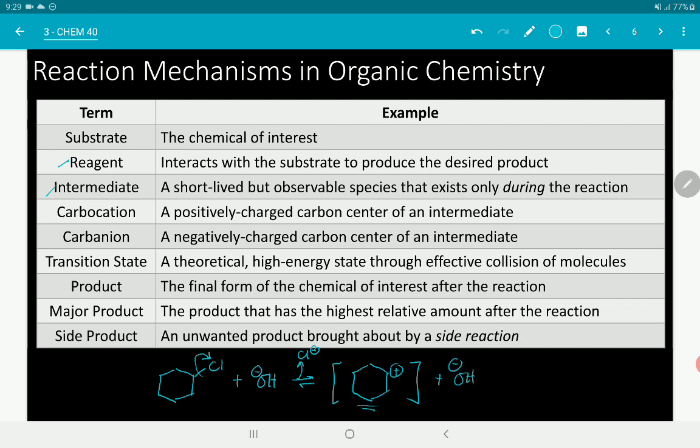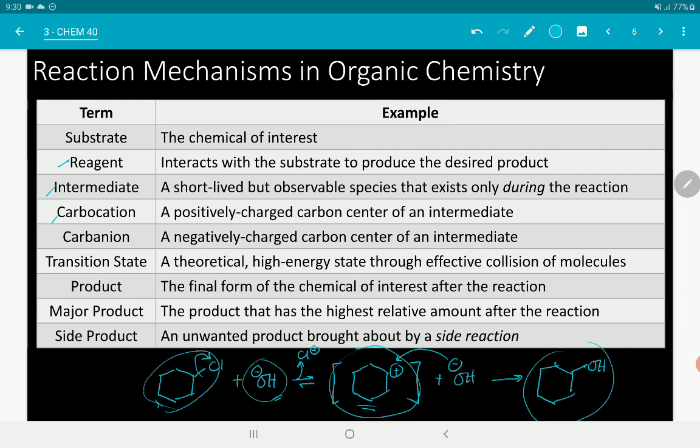Okay, this one is called the intermediate. This one is called the substrate. This one is called the reagent. Okay? So, the substrate, yun yung interest talaga natin. The reagent is something that you add, okay, to the substrate para magbago siya ng functional group. So, ang nangyayari, again, magta-transport ng isang pair ng electron si OH minus dun sa carbocation, and this forms a product. Okay? This is a product. So, again, substrate, okay, reagent, intermediate, and product. So, an intermediate can be a carbocation.